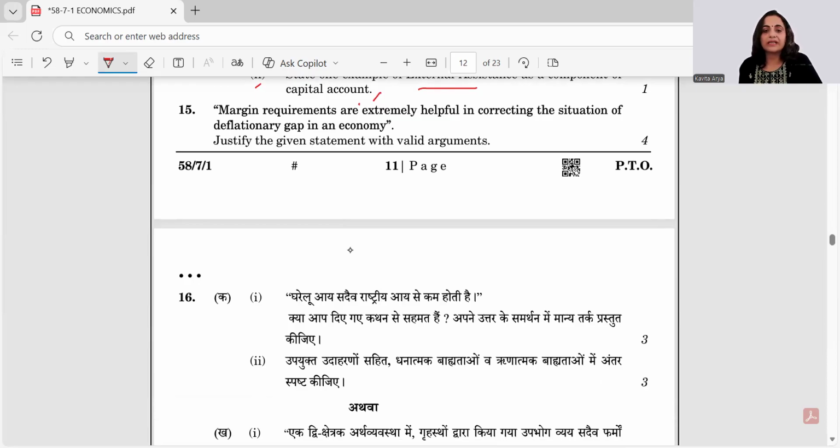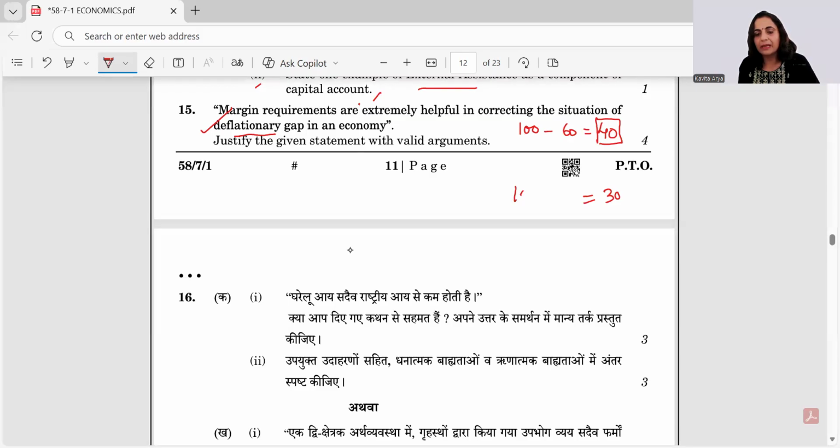Margin requirements are extremely helpful in correcting the situation of deflationary gap. How and why? What do we mean by the term margin? For example, if we are giving a collateral of 100 and getting a loan of 60, it means the margin kept by the banking structure is 40. But if we want to rectify the deflationary gap, it means we want to infuse more money in the economy. So we will reduce this margin.